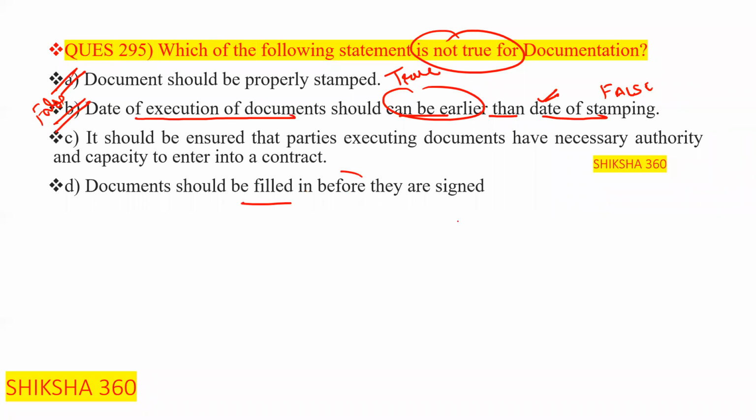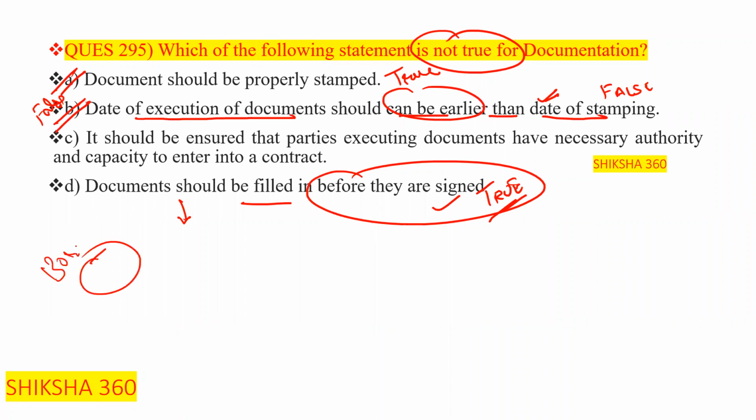Documents should be filled in before they are signed. This one is also true. But in practice, in many working branches, what they will do is take the sign of the borrower and on a later day they will fill in the documents.